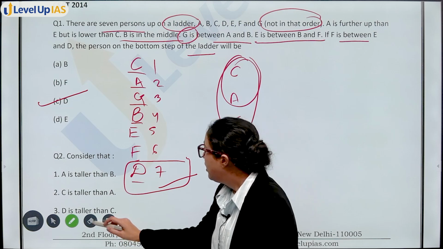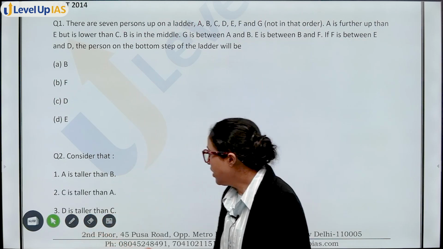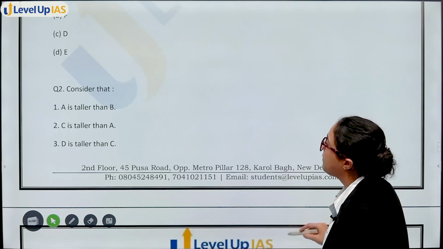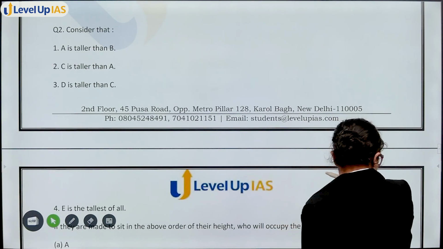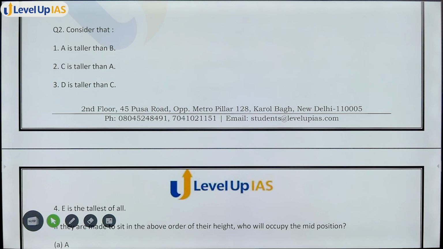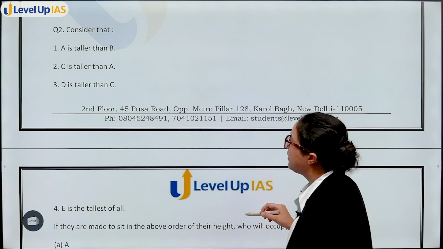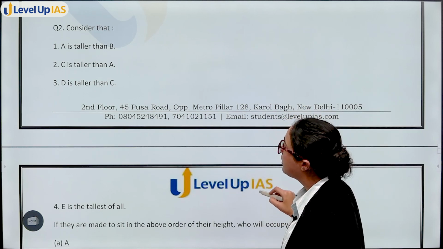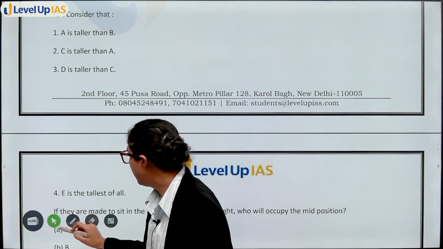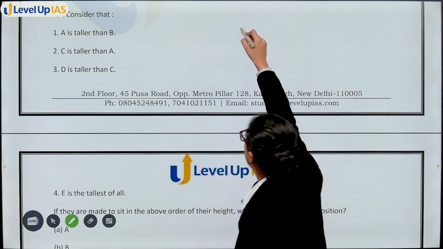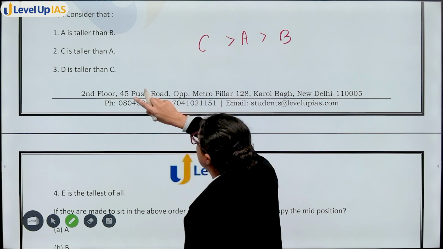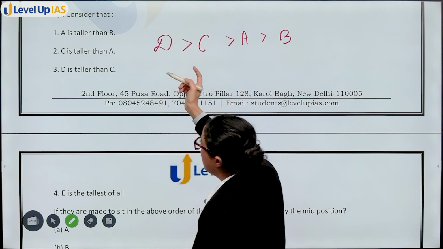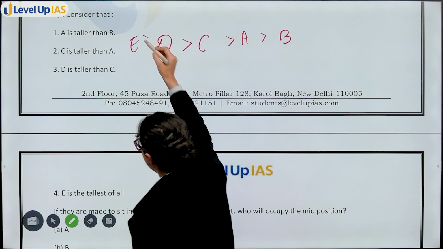Okay. All right, again a 1 minute question. Consider that A is taller than B, C is taller than A, D is taller than C, E is the tallest of all. What is the question?